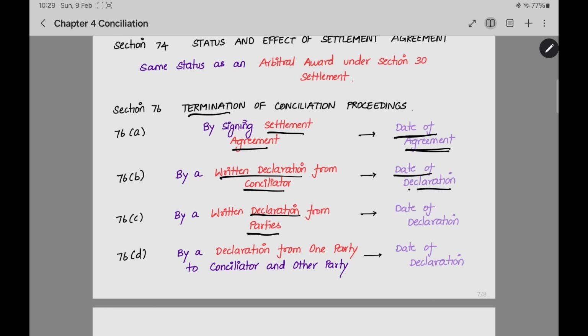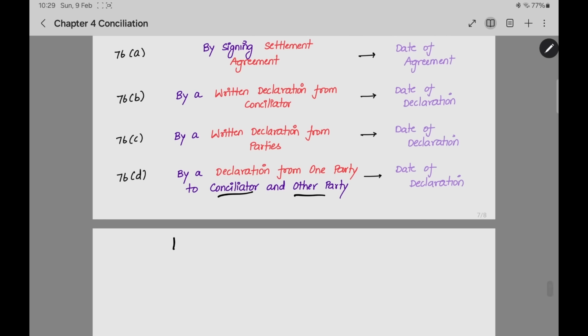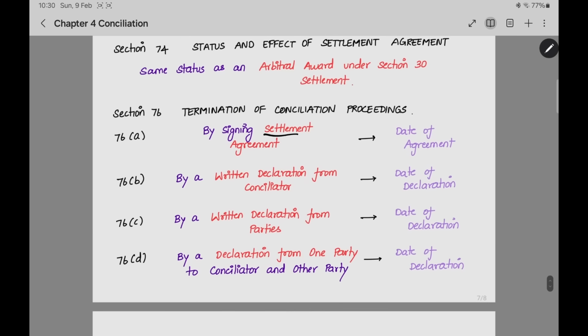If the parties give a declaration that we are terminating the conciliation, then the date of declaration will be the date of termination. If one party wants to give a declaration, he should give it to both the conciliator and the other party. What declaration is he giving? I am terminating the conciliation proceedings. If that declaration is given, the date of declaration will be the termination date. From the date of termination, the proceedings will end and there will be no more conciliation proceedings. This is given under section number 76. Settlement agreement, date of agreement. Declaration from the conciliator. Whenever there is a declaration, from the date of declaration, the proceedings will be terminated.